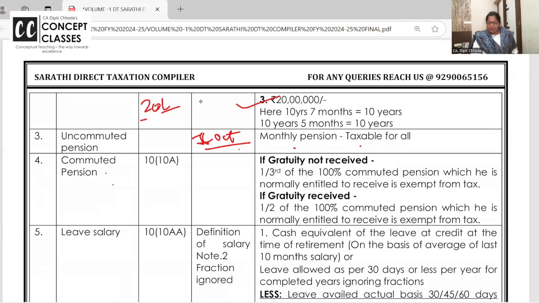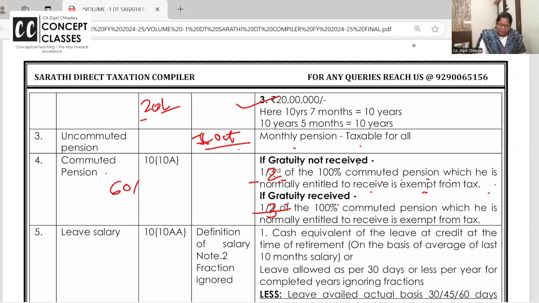Okay. So if you have not received gratuity, then 1/3 of 100% pension encashed is exempt. If you have received the gratuity, then... Oops, one mistake here. In case of lump sum pension, if gratuity is not received, then half of 100% of the commuted lump sum pension is exempt. If gratuity is received, then only 1/3 of the 100% commuted pension.